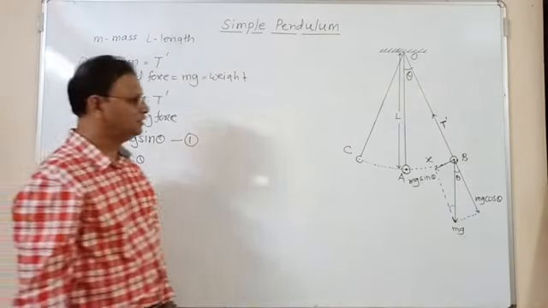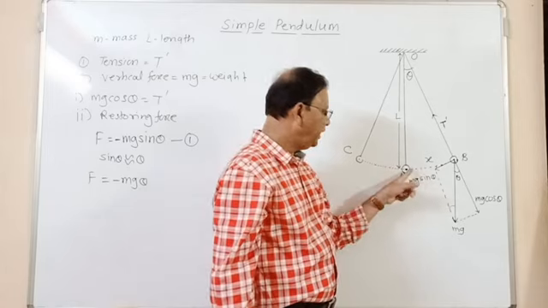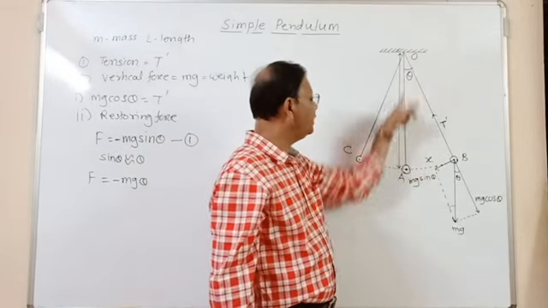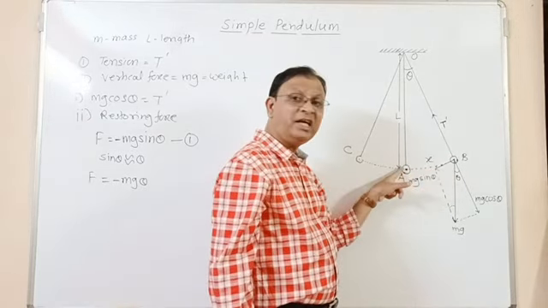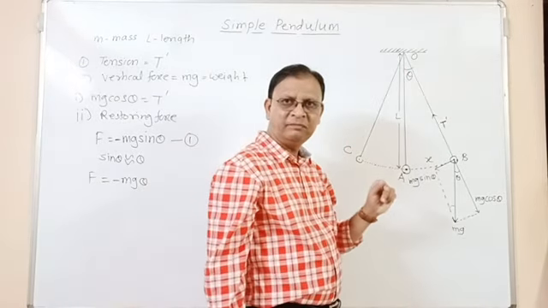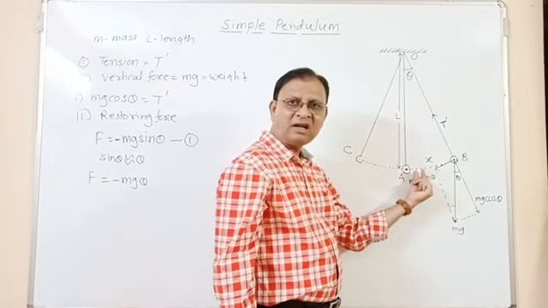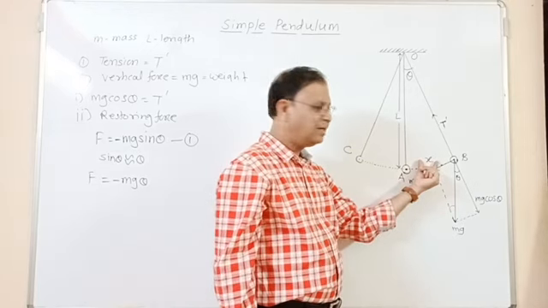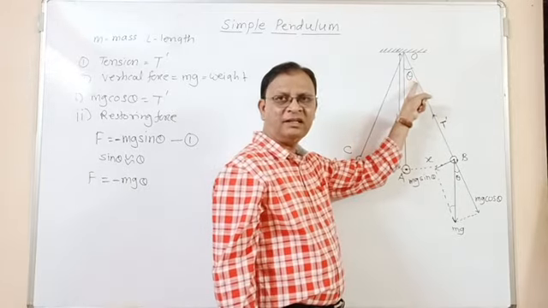Now look here, if the amplitude of oscillation is very small, then AB is the arc of the circle whose radius is equal to the length of the pendulum. And if the amplitude of oscillation is very small, then arc and chord are equal, and the chord is x, and therefore x upon L is nothing but theta.